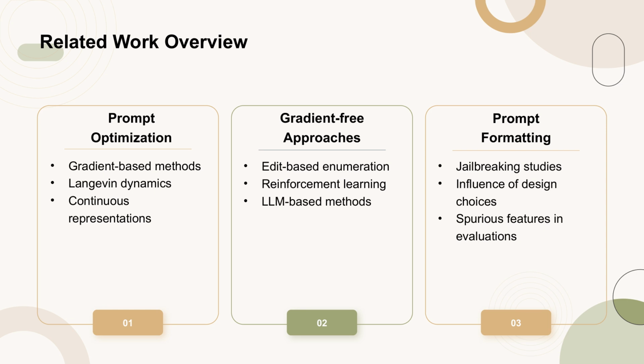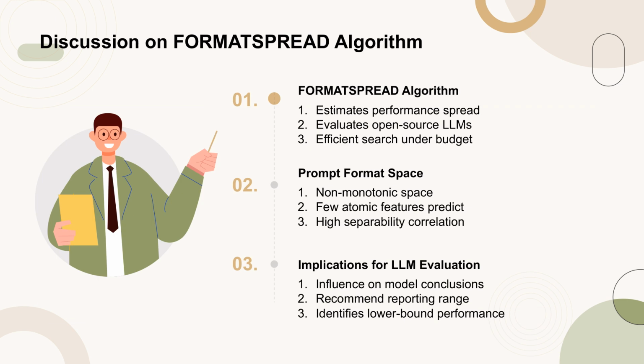Other related work has explored the influence of prompt design choices, such as language, example ordering, and patterns, as well as the interpretation of continuous prompt representations. Our work also aligns with efforts in other domains that examine the impact of spurious features on research evaluations. The authors introduce FORMATSPREAD, an algorithm designed to estimate the performance spread across different prompt formatting choices.